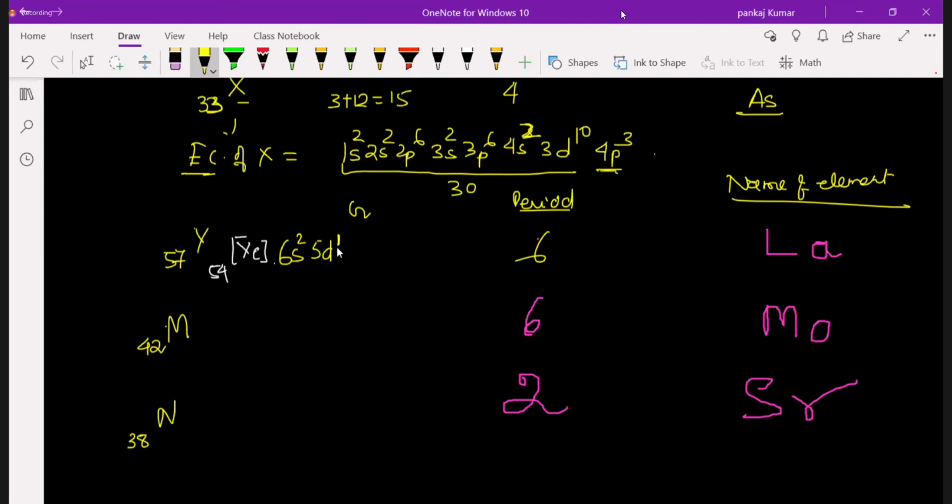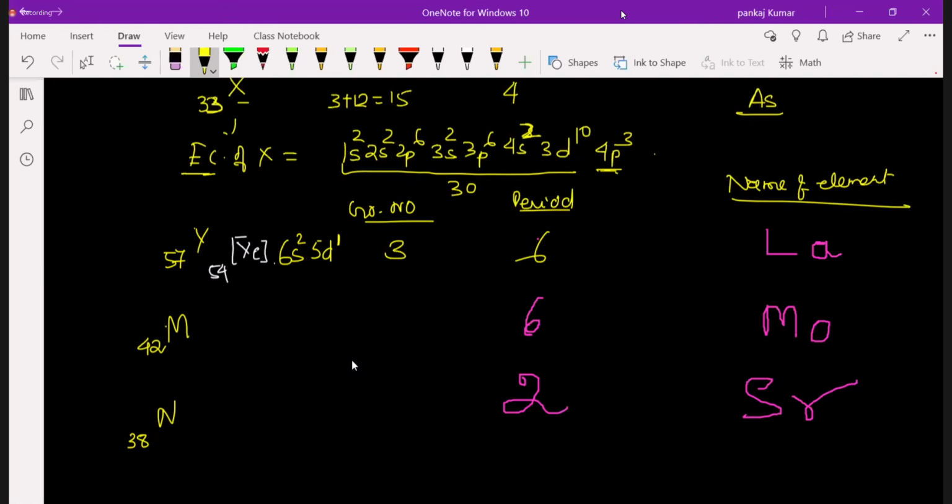Okay, sir. I'm using the upper rule. The upper rule will be like this: 6s2, 5d1. Got it? So the element is called this one, and the group is this one. What is the group number? Group number will be 3. Yes, sir, group number is 3 only. And the name of the element is lanthanum.